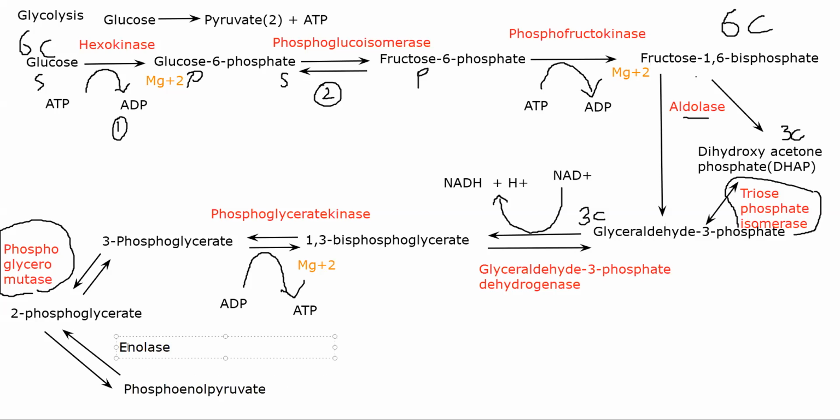Enolase is an enzyme that will dehydrate molecules. For this, it is essential that you remember the enzymes.